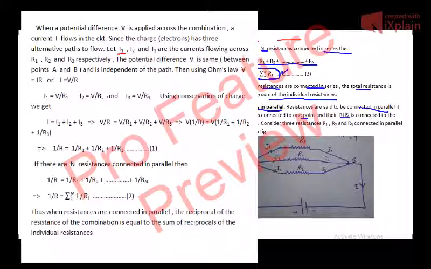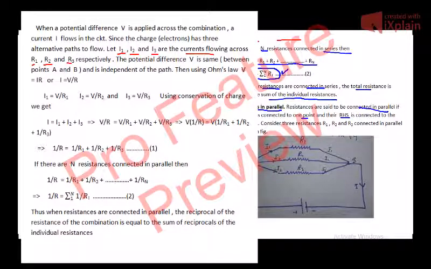So the current will not be the same in this case. The current along R1, R2 and R3 will not be the same because the number of electrons flowing through R1, R2 and R3 will be different. So let I1, I2 and I3 be the currents flowing across R1, R2 and R3 respectively.